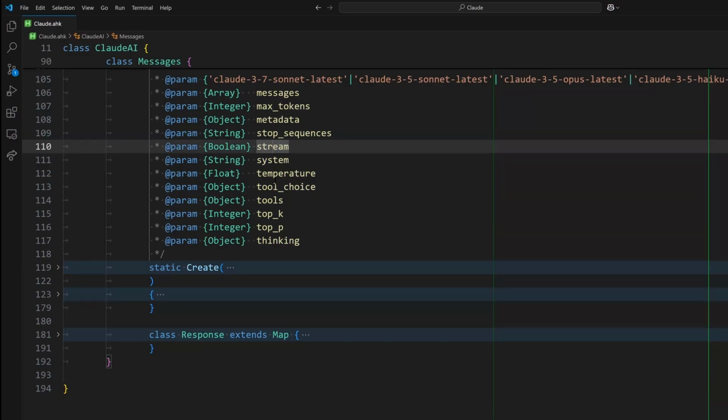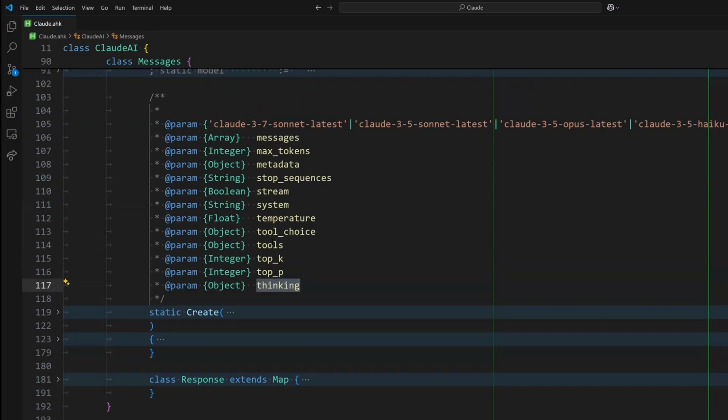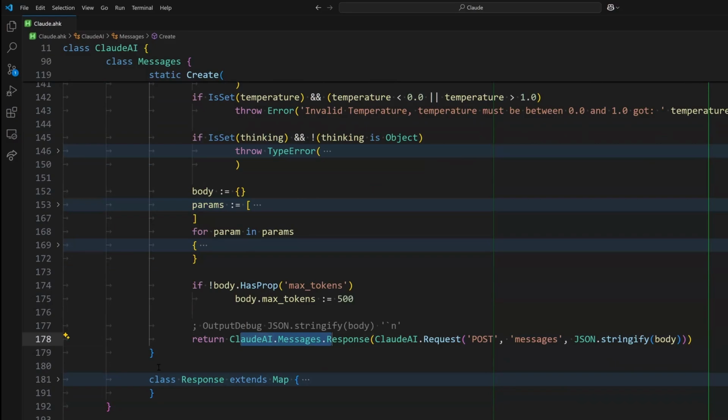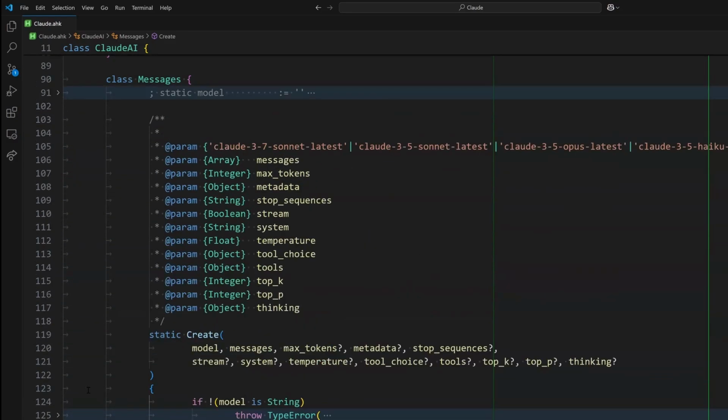Then you have the temperature as usual. This is the system prompt. You can pass the system prompt to it, and tools and stuff. So all of the options that we had available when I started creating this class, we had it. And we also include which models you can use. You can use any of the models that they have in their website, but I just defaulted to showing the ones that we are using the most as an option for the model. I will show you in a second what that means. But basically, whenever you call the create, it just goes ahead and gives you a response back, which is what we're going to be looking at in a second.